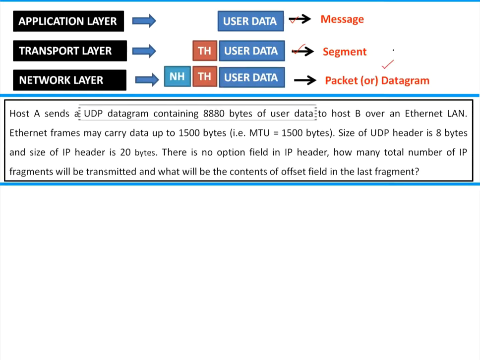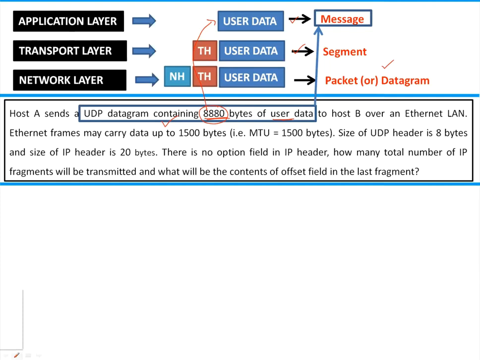Look at the question, guys. Host A sends a UDP datagram containing 880 bytes of user data. That means this 880 bytes belongs to this one. They're giving application layer information. Ultimately, with respect to fragmentation, you have to know only one thing.